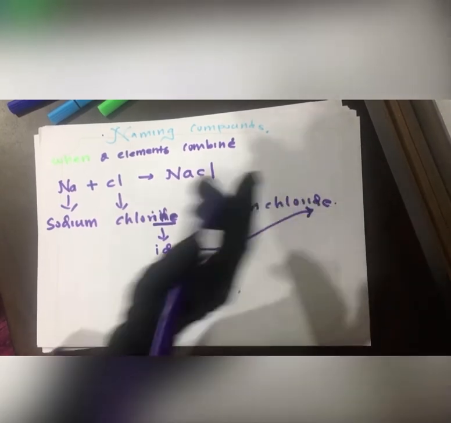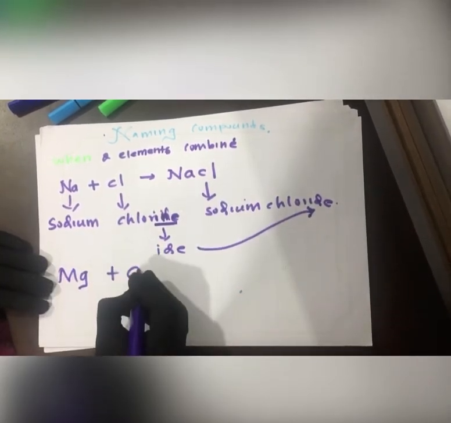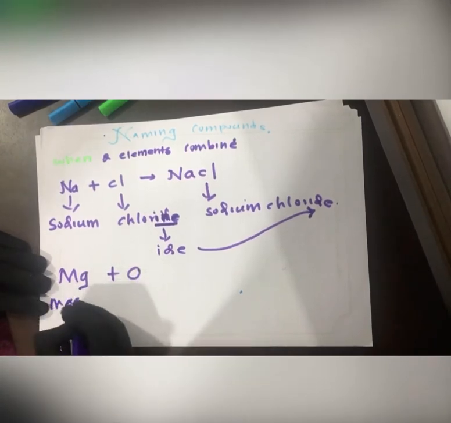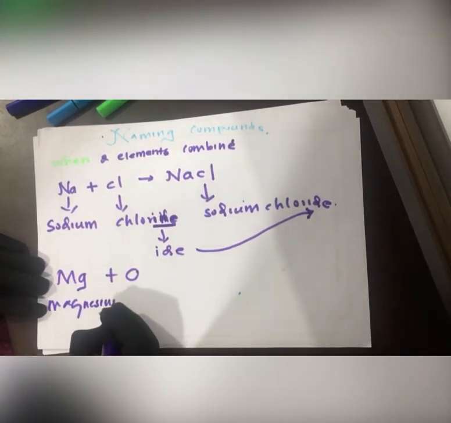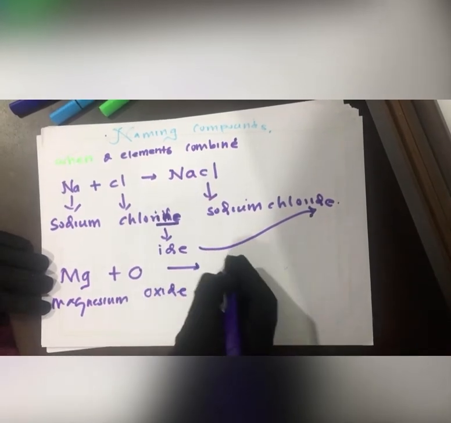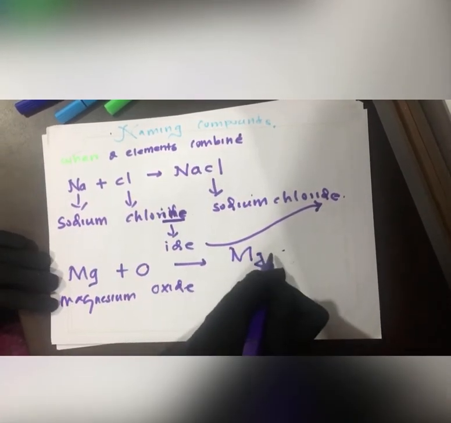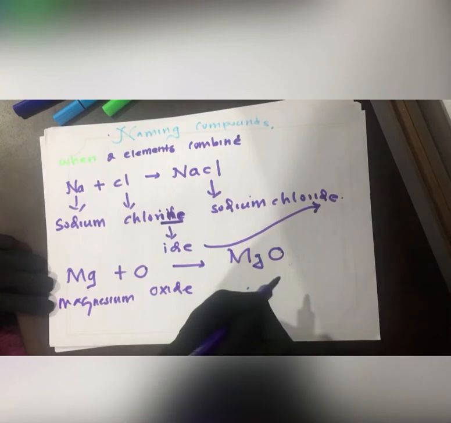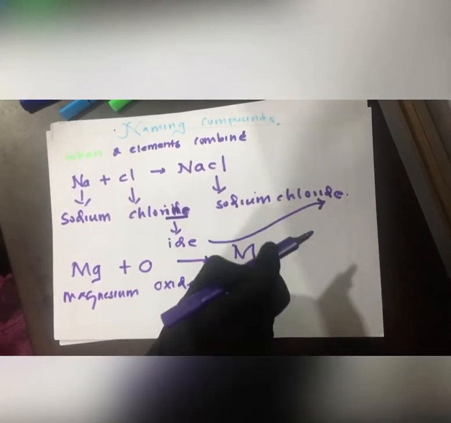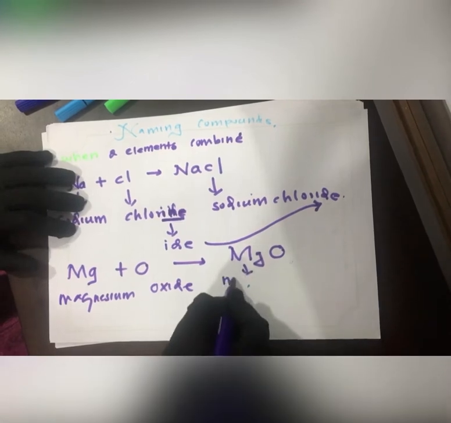Like that, if it is magnesium plus oxygen, it gives magnesium oxide.